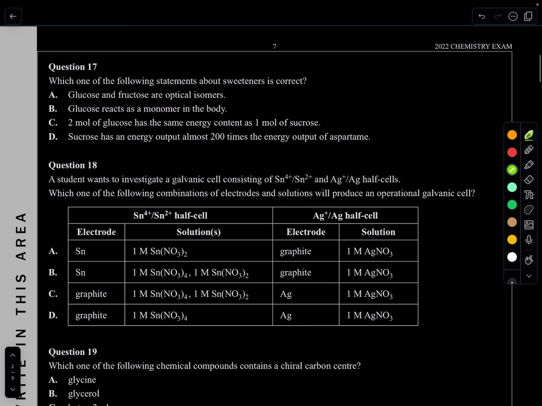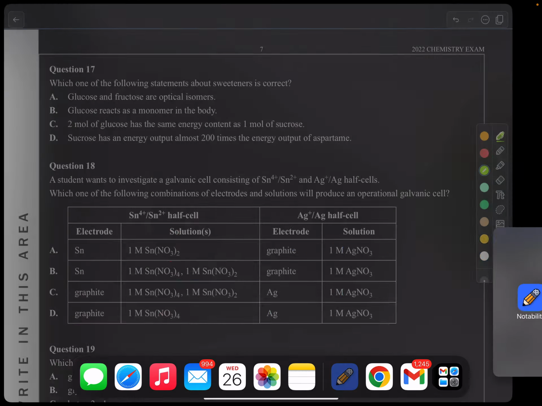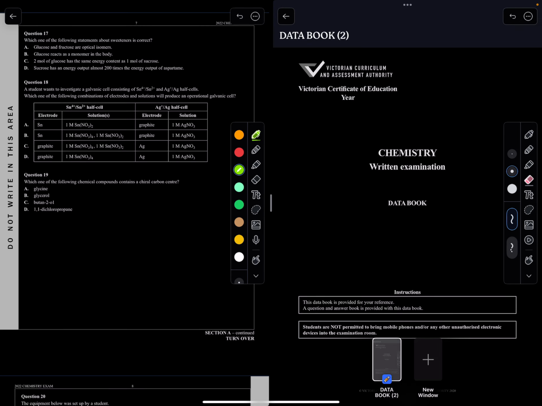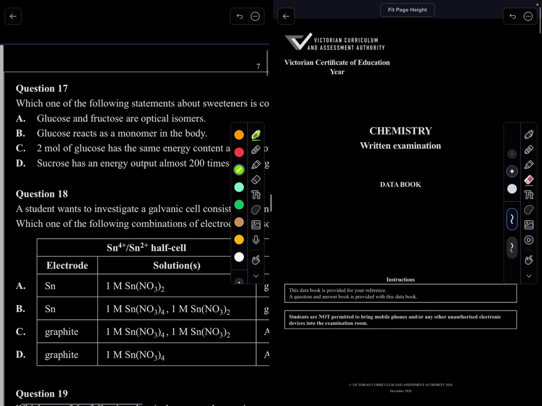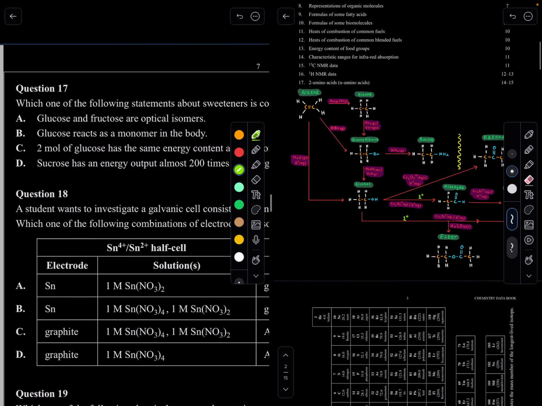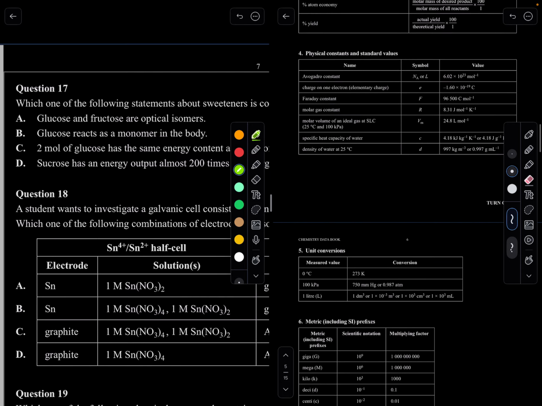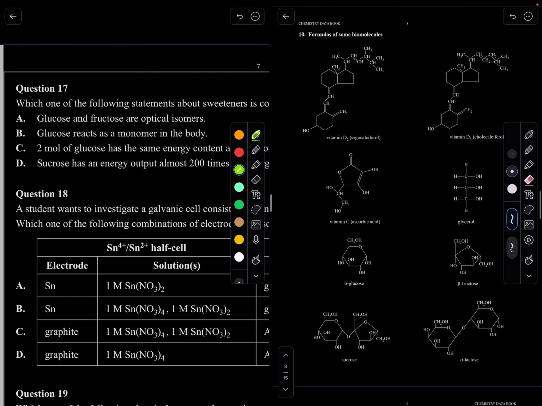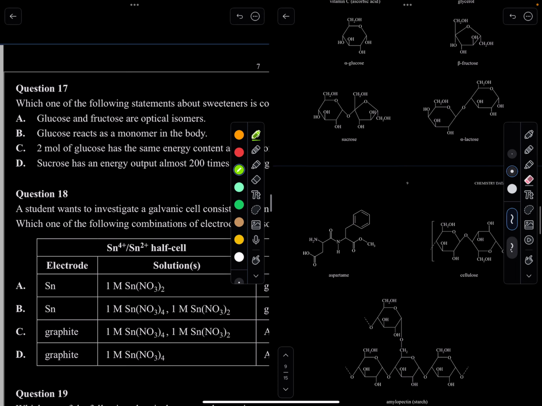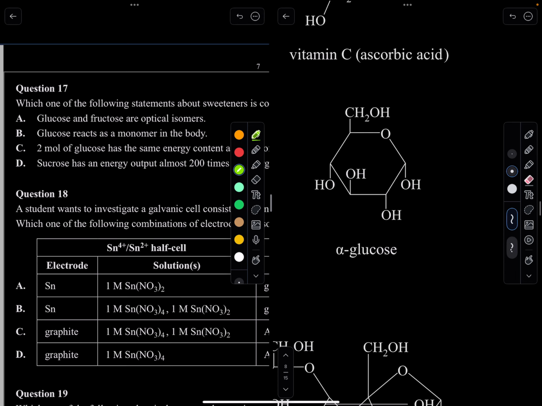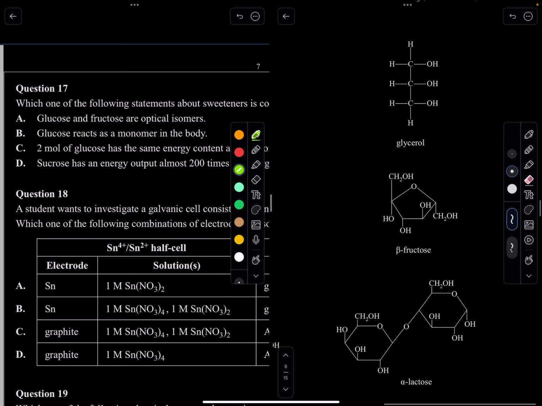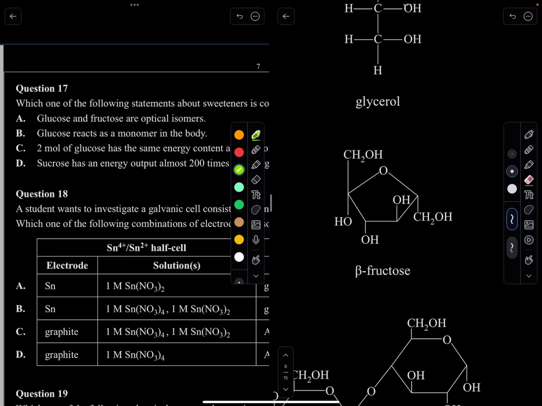Question 17. Which one of the following statements about sweeteners is correct? A. Glucose and fructose are optical isomers. Absolutely not. How do I look at this? If they are optical isomers, they must be non-superimposable. But first, they're not even the same structure. Have a look at this. This is your alpha glucose, and this is your beta fructose.